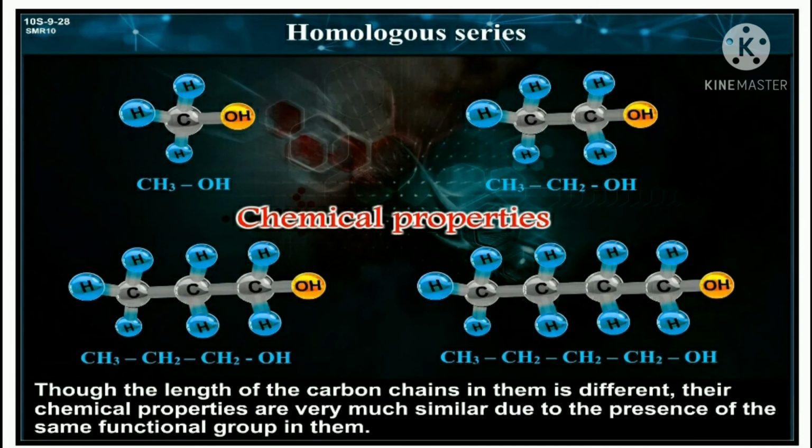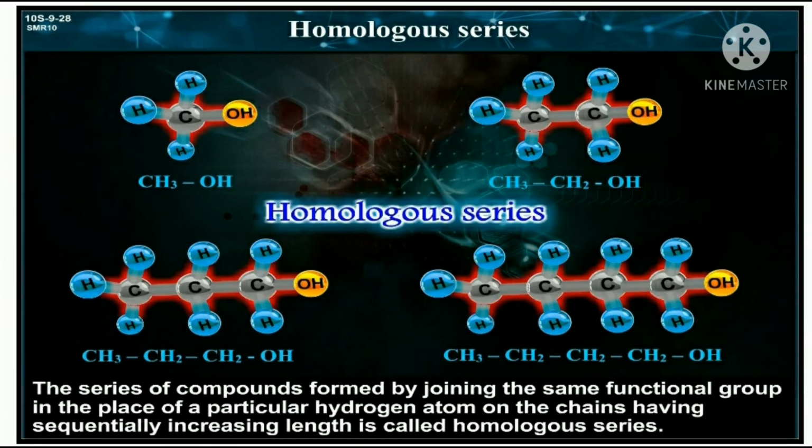Though the length of the carbon chain in them is different, their chemical properties are very much similar due to the presence of the same functional group in them. So, the series of compounds formed by joining the same functional group in the place of a particular hydrogen atom on chains having sequentially increasing length is called a homologous series.